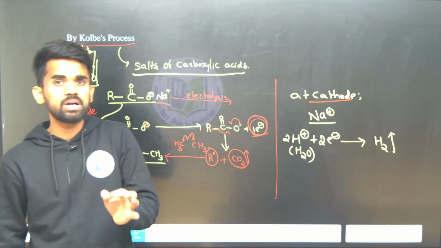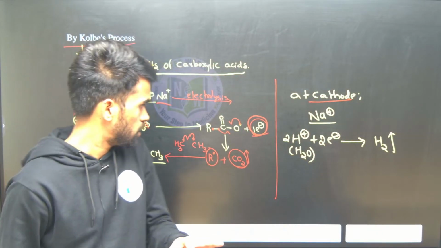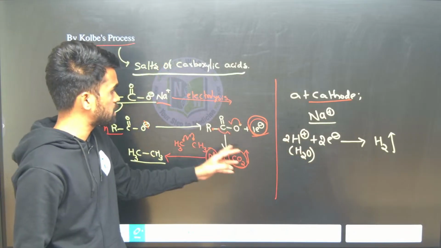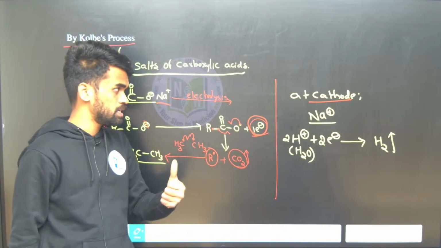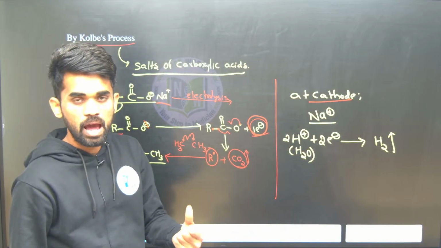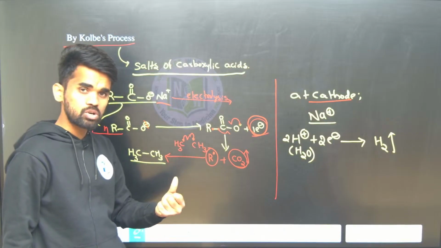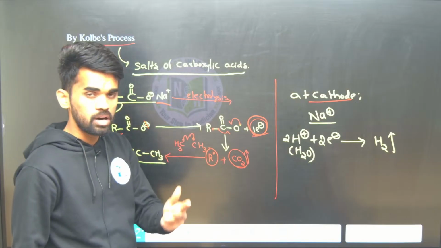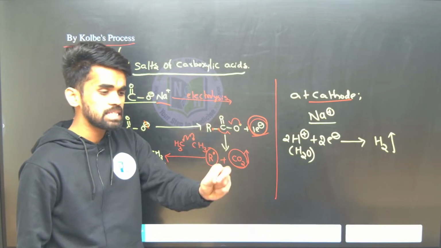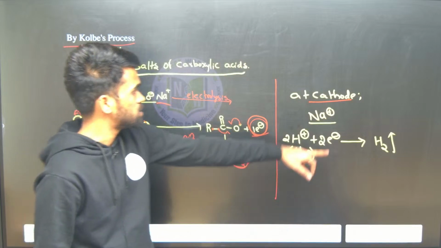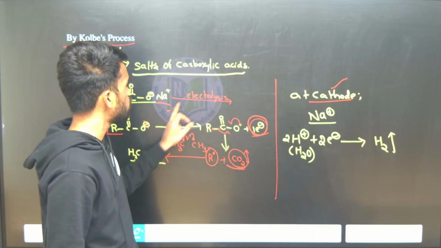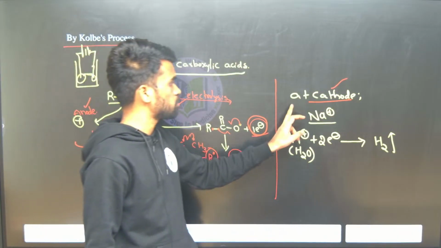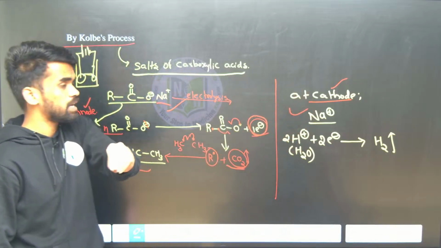This is a JEE Advanced question, I think. Mains or Advanced, I am not completely sure, but we have a PYQ on these three statements. In Kolbe electrolysis, H2 gas is released at the anode. In Kolbe electrolysis, H2 gas is released at the cathode. In Kolbe electrolysis, CO2 gas is released at the anode. Like this, they made 4 statements. Very easy. H2 gas at the cathode, CO2 gas at the anode, product formed at the anode, oxidation at the anode, reduction at the cathode. That's it. These are the 5 points. Make a note of this.